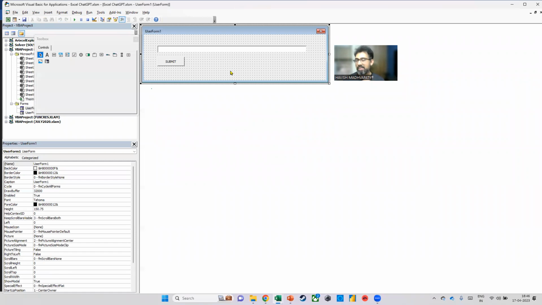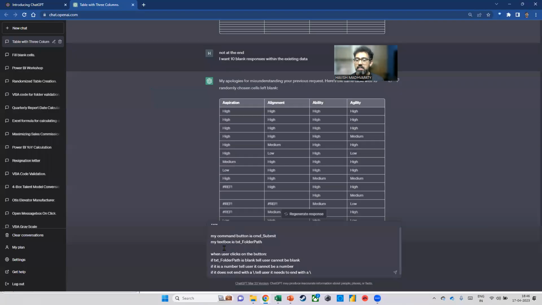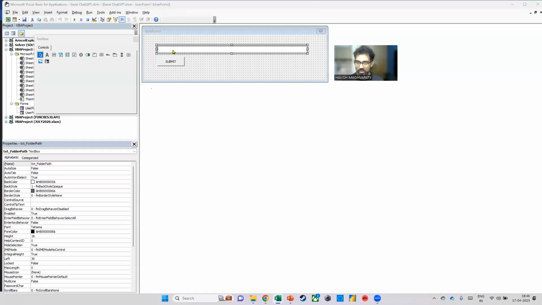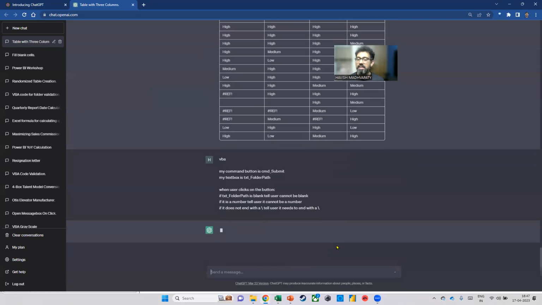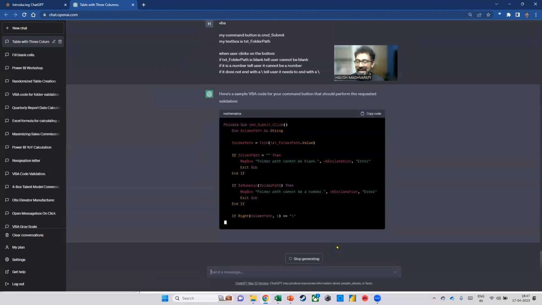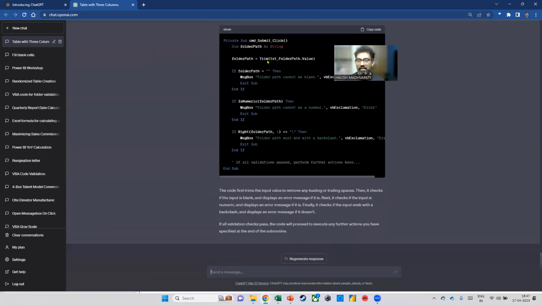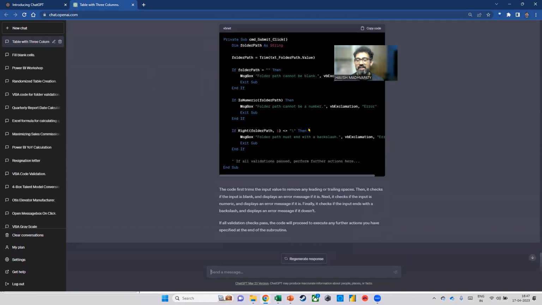I'm telling it that I have a command button called CMD_submit. Then I'm saying my text box is called txt_folder path. Now I'm telling it that when the user clicks on the button, if it is blank, give an error saying cannot be blank. If it is a number, tell the user it cannot be a number. If the path does not end with a slash, tell the user it's not a slash. See what happens? The moment I press enter, it actually builds the entire code for me along with comments in it. How amazing is that?